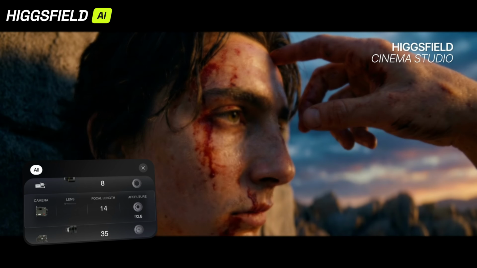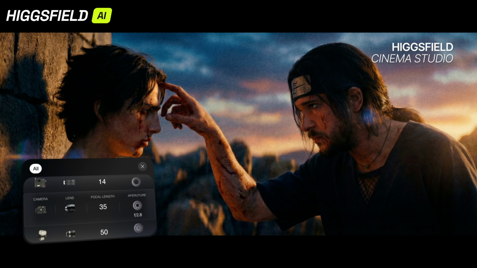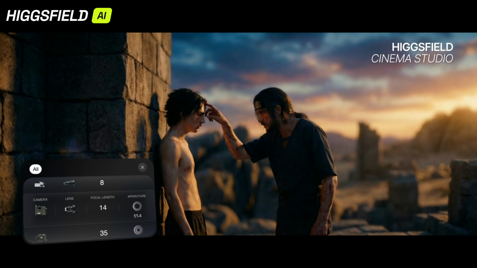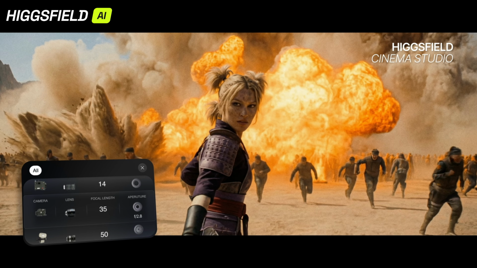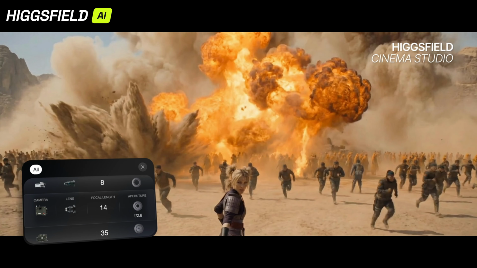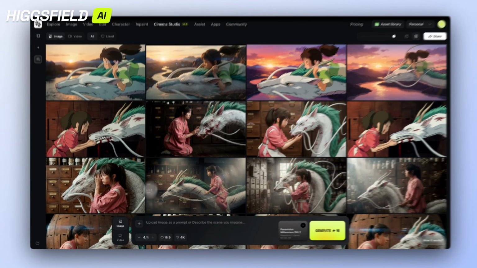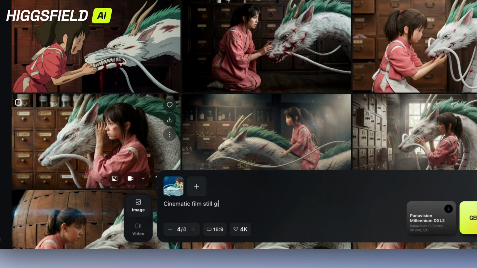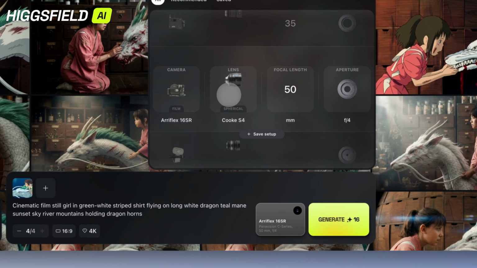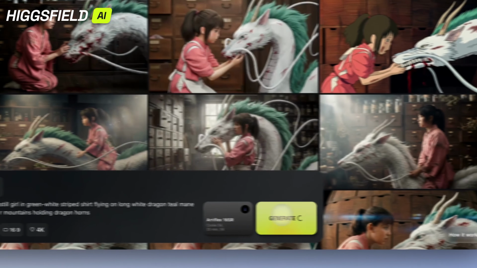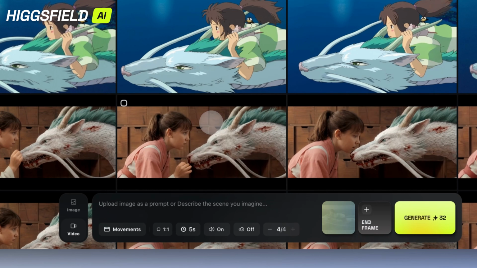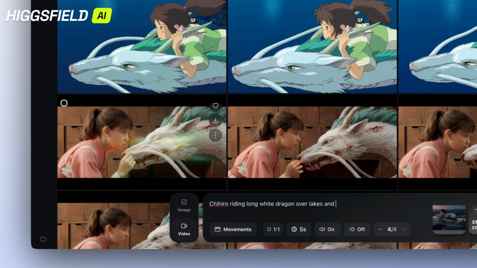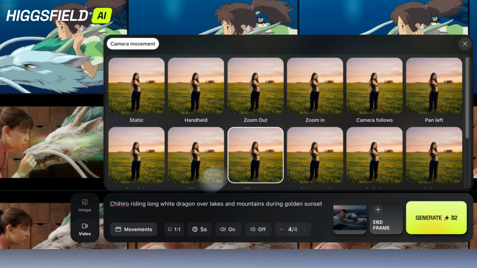Inside Higgsfield, you get access to world-leading AI models like Nano Banana Pro, Kling 2.6 audio, and Wan 2.5, plus the revolutionary Cinema Studio, the first ever end-to-end filmmaking pipeline that takes you from a single idea to a fully produced cinematic video. By the end of this video, you'll see exactly how to pick a model, craft a concept, and generate a professional quality video, all in minutes.